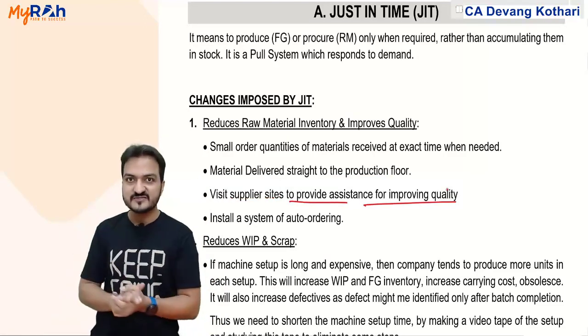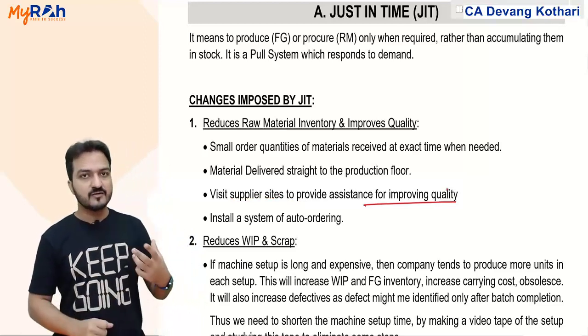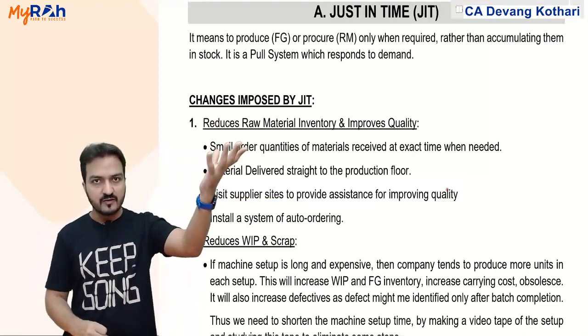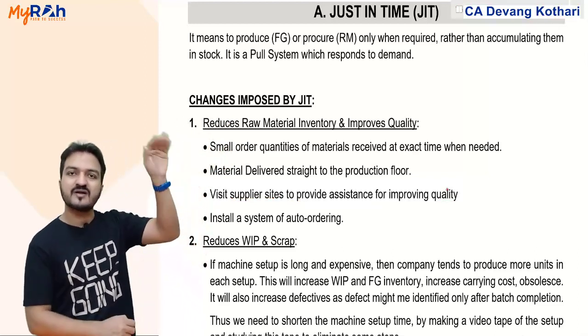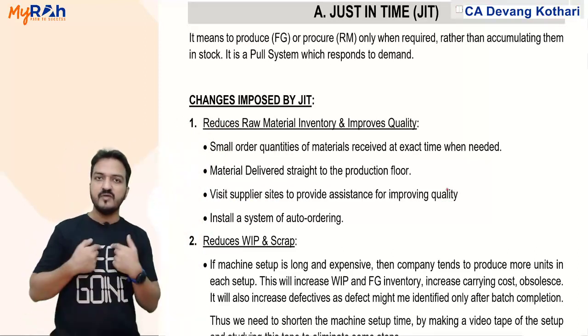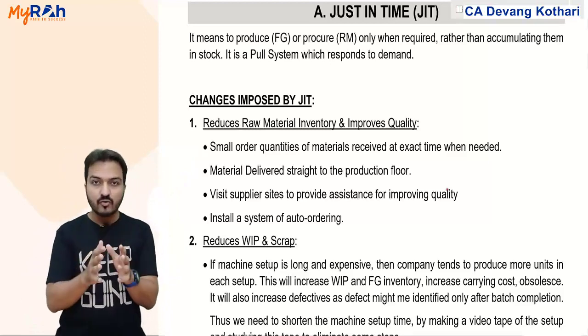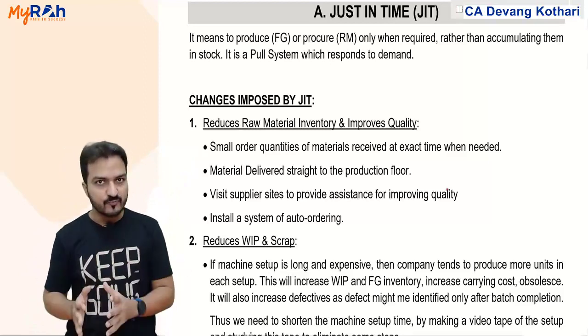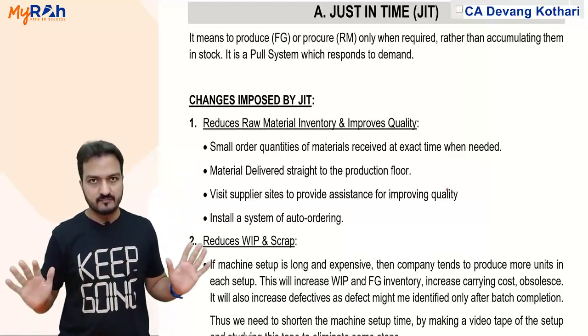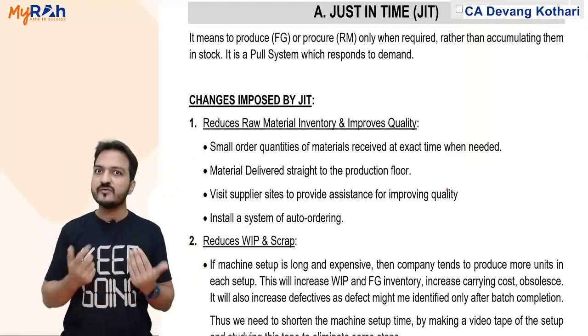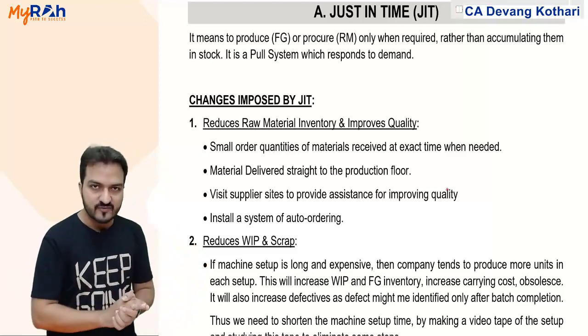Now look, this is necessary. I will go and visit my material supplier's factory and give him suggestions on how he can make his product better for me. Why? Because now I am getting the materials at the last moment, so I may not have the time to do quality checking of the material.